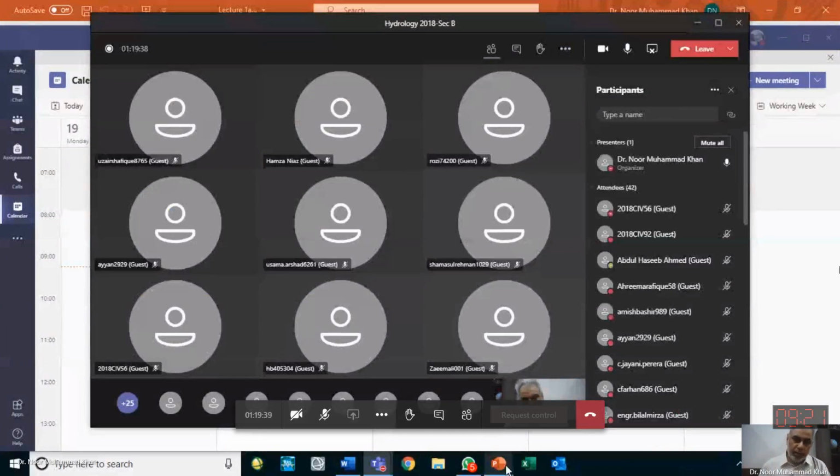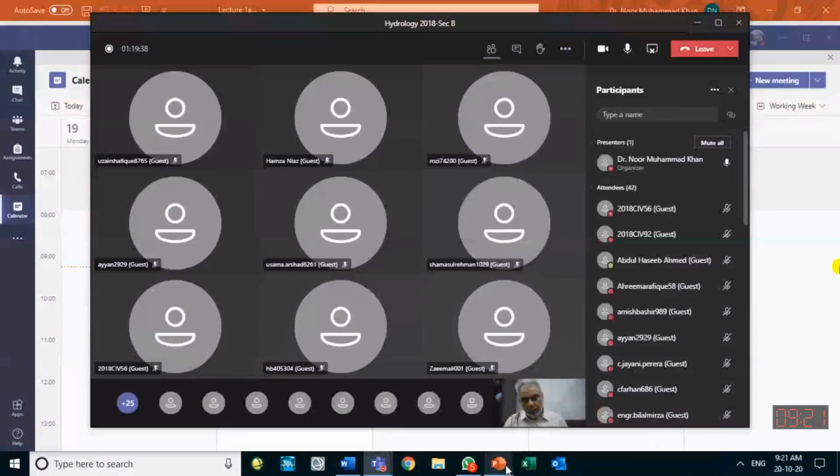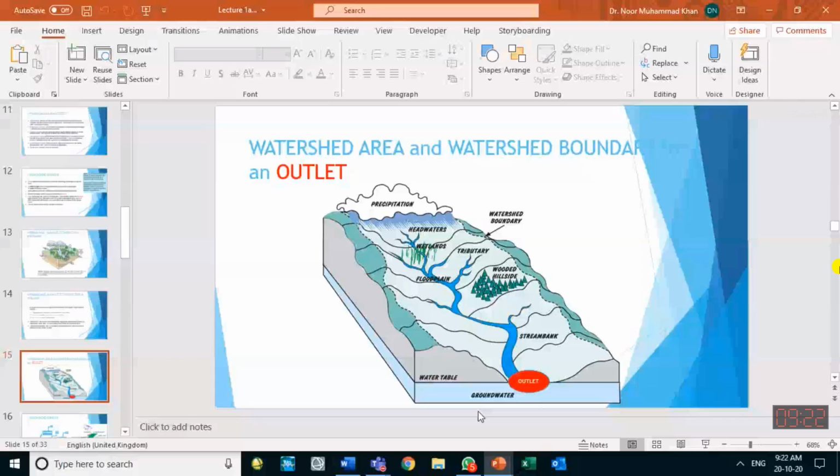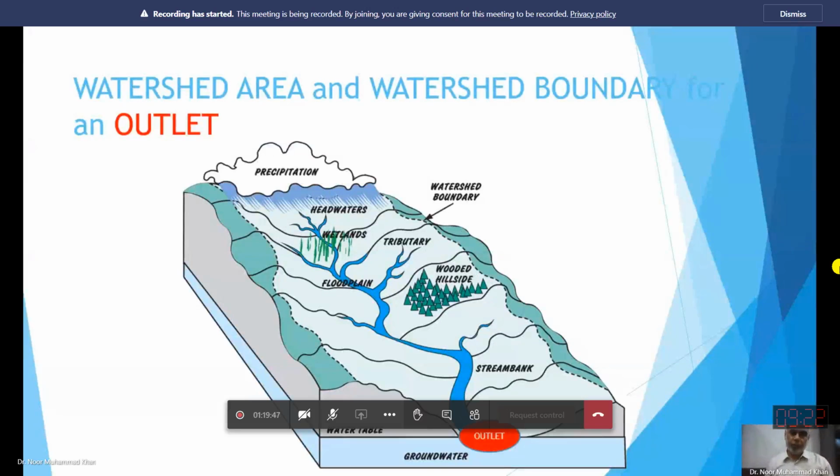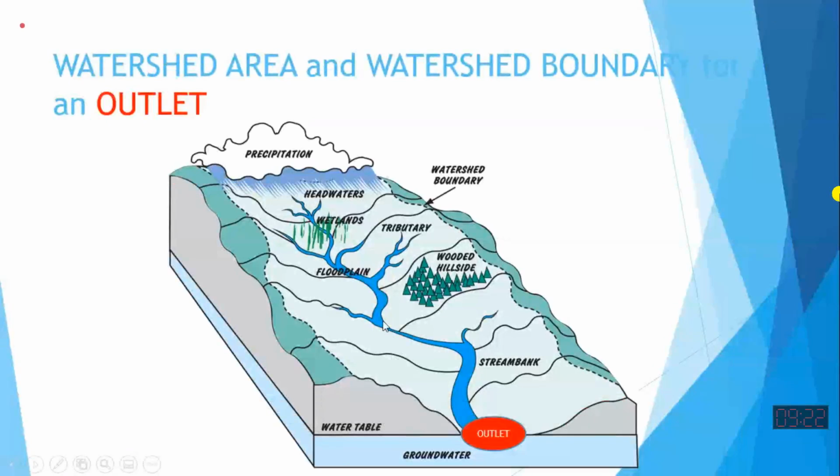and coming back to the presentation. So here I have shown outlet and a catchment. If I change the location of the outlet, if I bring it over here, so catchment will not then remain the same. Then catchment will be only that area which is contributing water at the new location.